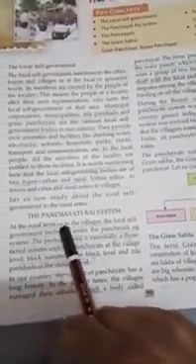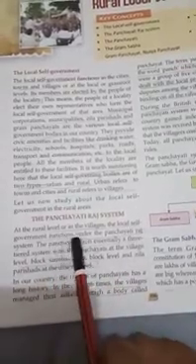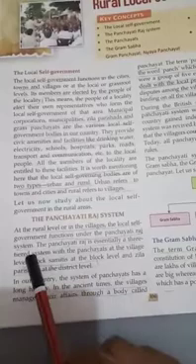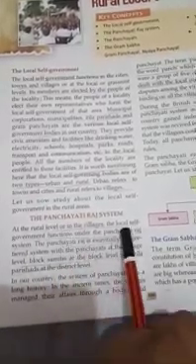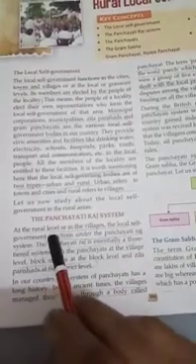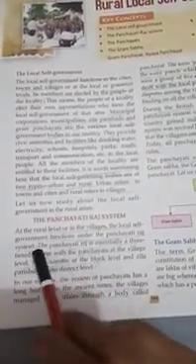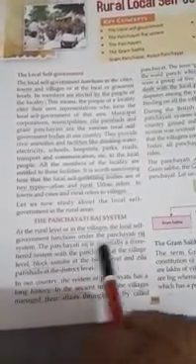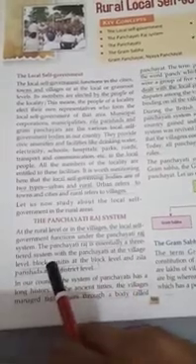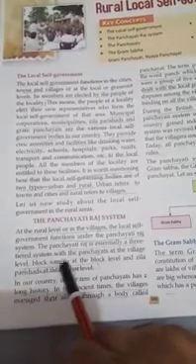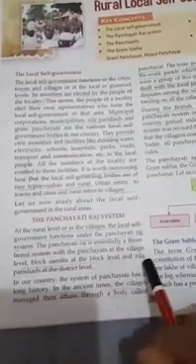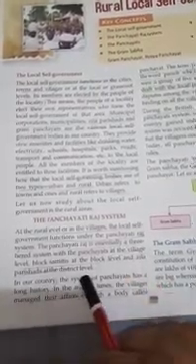At the rural level or in the villages, the local self-governing government functions under the Panchayati Raj system, at the village level. So the Panchayati Raj system is there, and it is essentially a three-tiered system, with the panchayats at the village level, block samitis at the block level, and Jila Parishads at the district level.